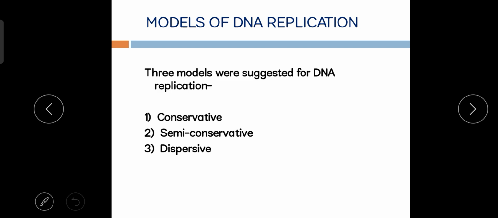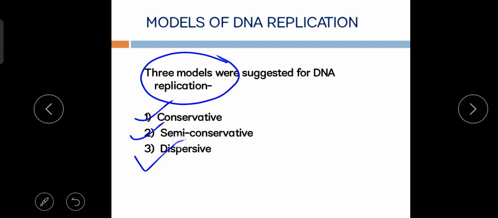These models are the conservative model, the semi-conservative model, and the dispersive model of DNA replication.